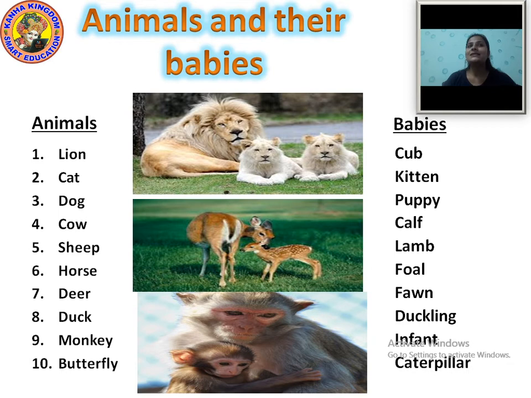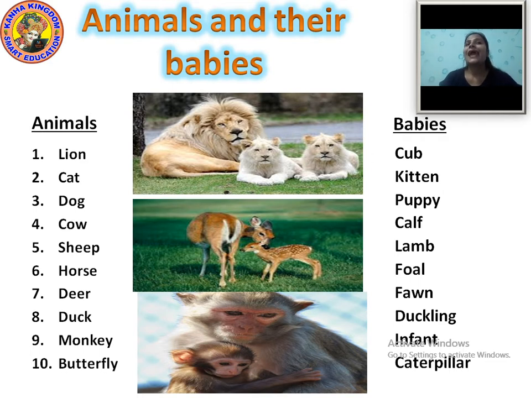So our first animal is lion. Lion is the king of the jungle. And do you know, the baby lion we call a cub. Lion is the animal, and the baby lion we call a cub. Cub.